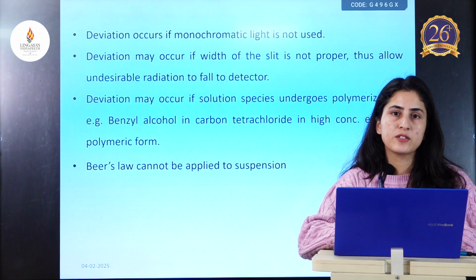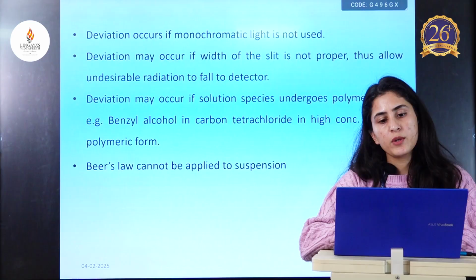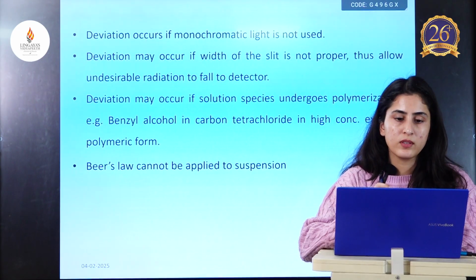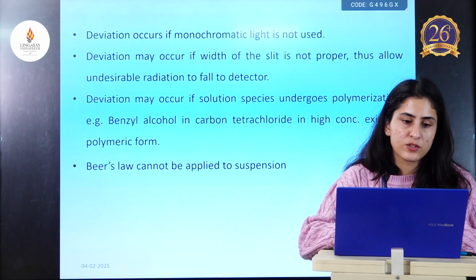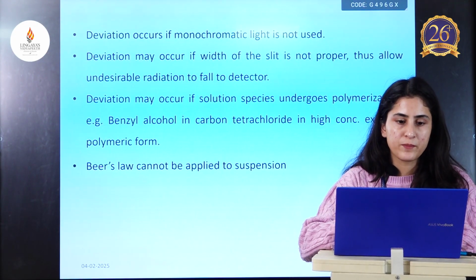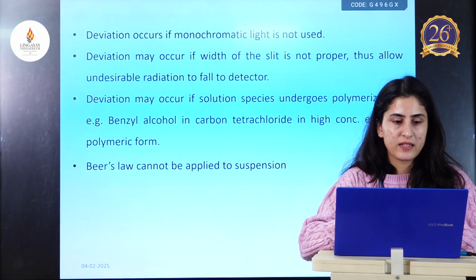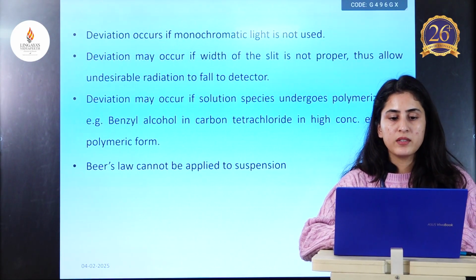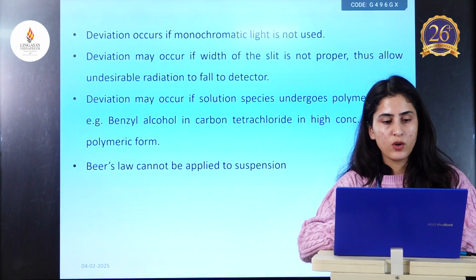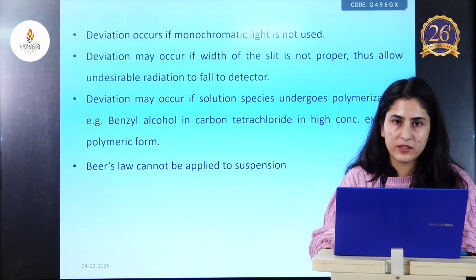So, slit width is also a factor which has to be considered during spectroscopy, because its purpose is to allow only a certain amount of light to enter the instrument. So, that may also cause deviation. Deviation may occur if the solution species undergoes polymerization. An example is benzyl alcohol in carbon tetrachloride, which in high concentration exists in polymeric form. Beer's law cannot be applied to suspensions. This is another factor.